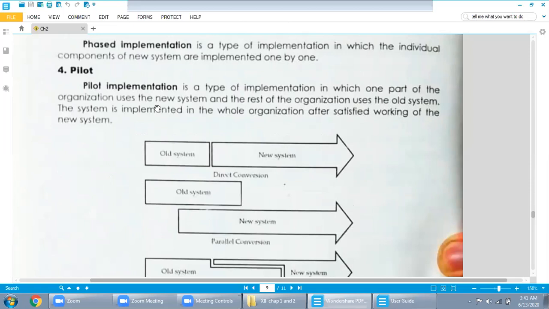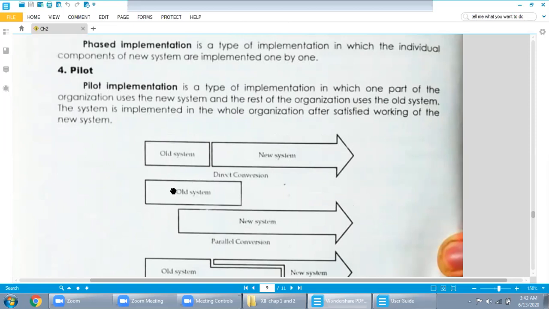Next is pilot implementation. Pilot implementation is a type of implementation in which one part of the organization uses the new system and the rest of the organization uses the old system. Watch the diagram over here. The company is using the old system, written over here, and the new system there. This is like a phased system, but in a few steps they are using the old system, and also with the old system, they are using the new system.